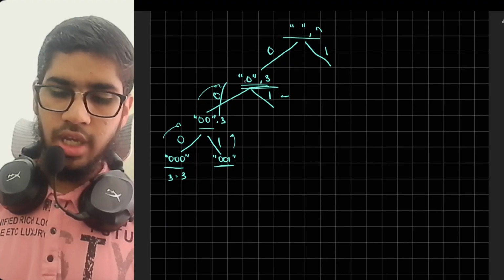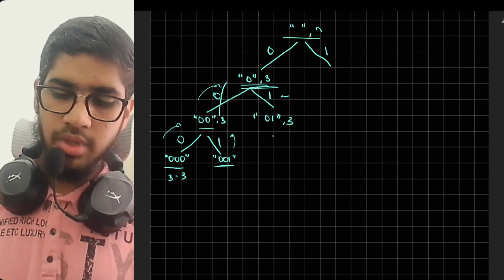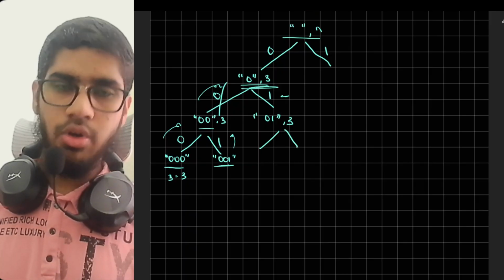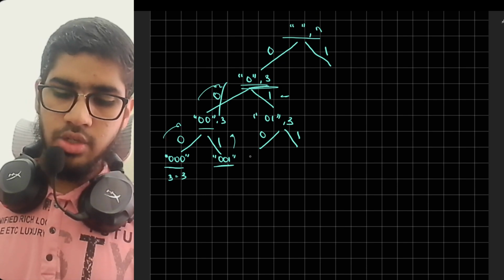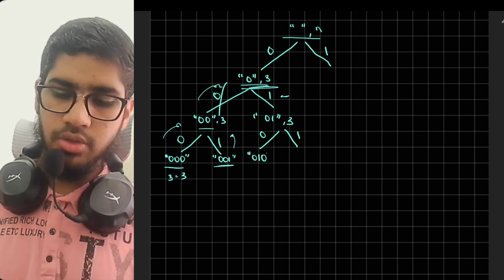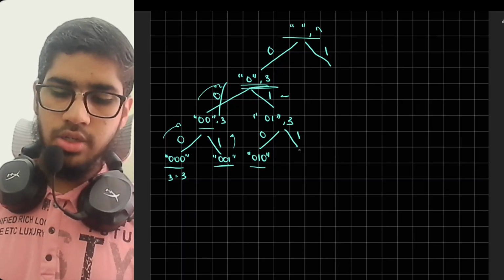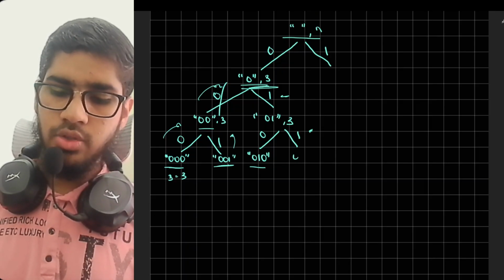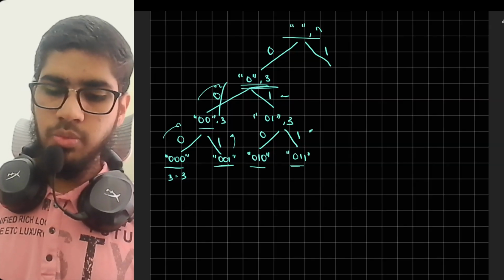The right recursion call, we have 0. We would add 0, 1. It becomes 0, 1. Our length is same. Then this function would call two more recursions to add 0 as well as to add 1. So if we add 0 over here, it becomes 0, 1, 0. We have got another answer. And then this recursion call would add 0, 1, 1. Here we have got another output.